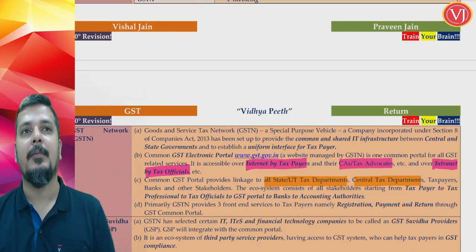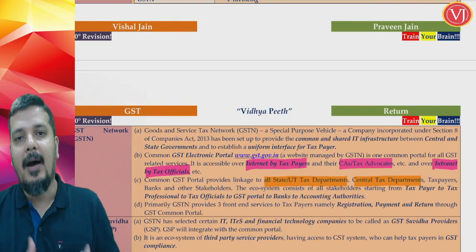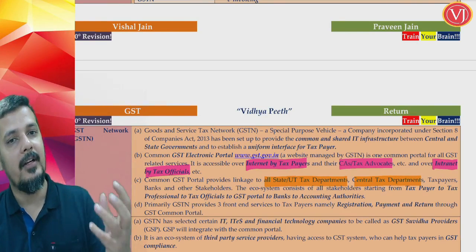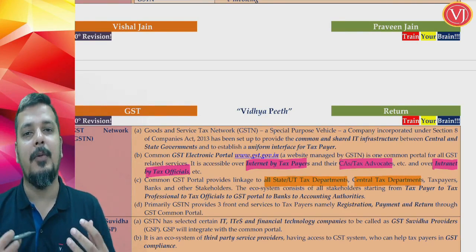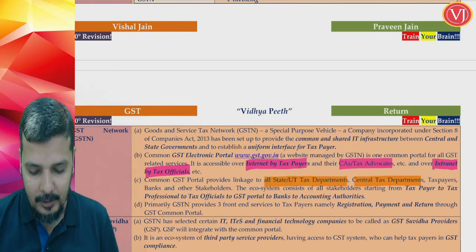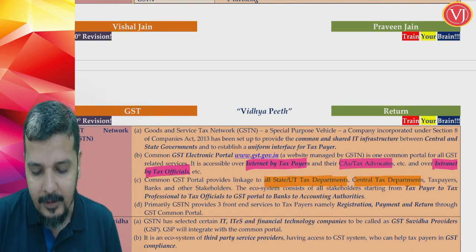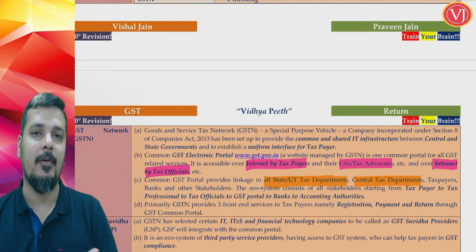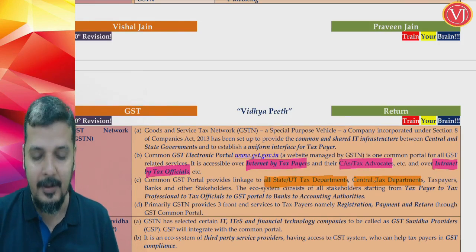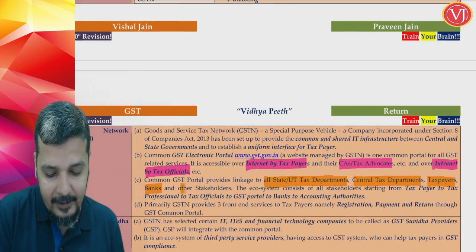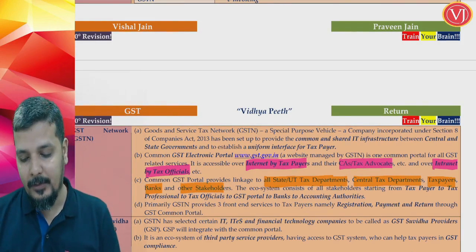Why? Because whether you're sitting in Maharashtra or Delhi or Sikkim or West Bengal or Jammu and Kashmir or Tamil Nadu or Kerala, all will be using the same portal, right? So it will link all the tax departments, whether it is state tax, all the states' tax departments, union territory tax department, central tax department. It will connect you, the taxpayers, banks, other stakeholders. So the flow will go like that.